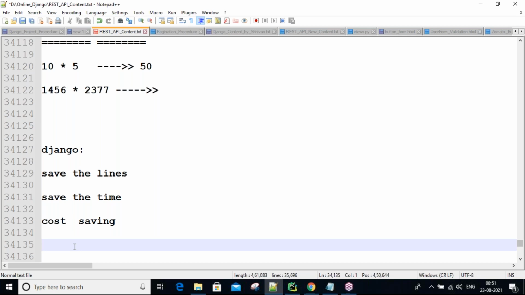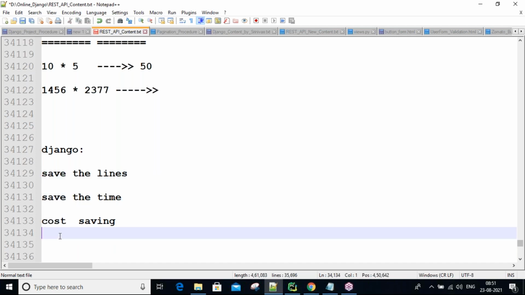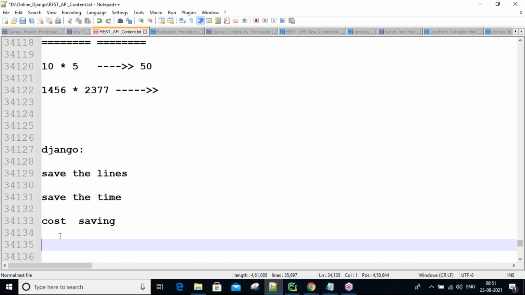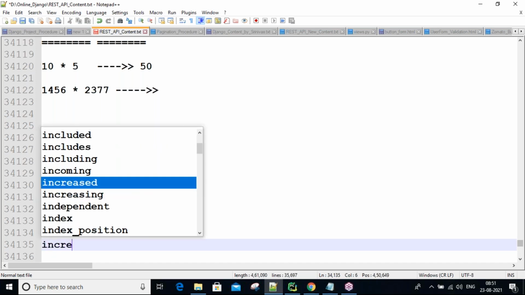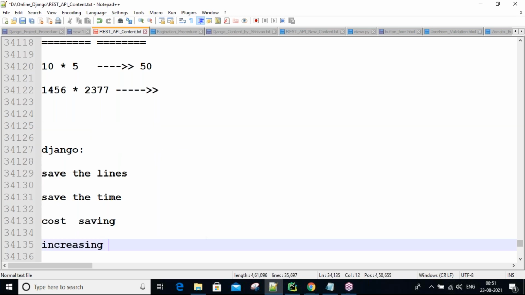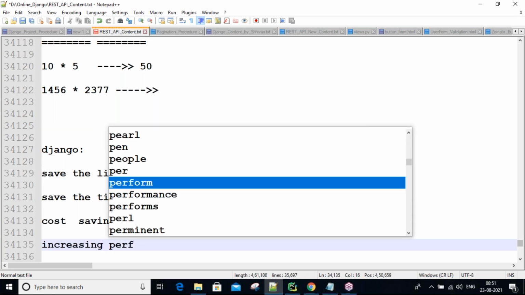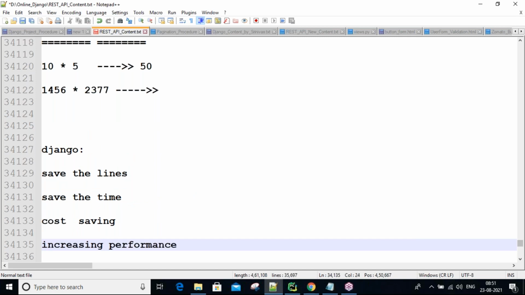Okay? So all the people are focusing on these three things, guys. Because of the fewer lines of code only, these are all performing: saving the time, saving the cost, and increasing the speed, increasing the performance of applications. These factors are delivered by the Django framework.